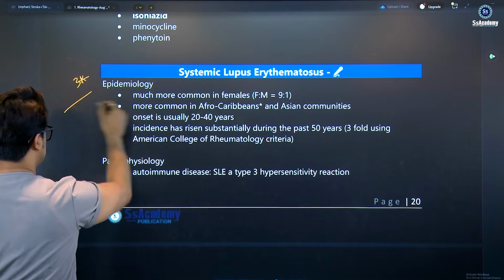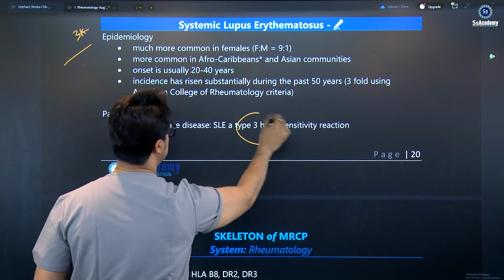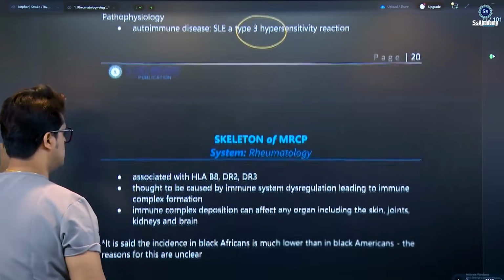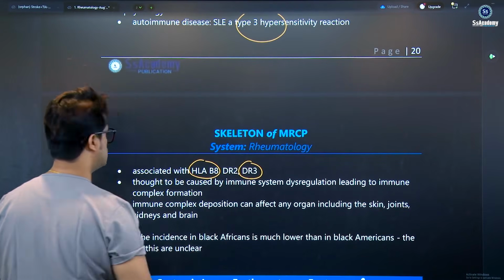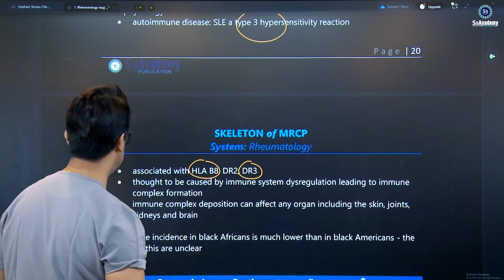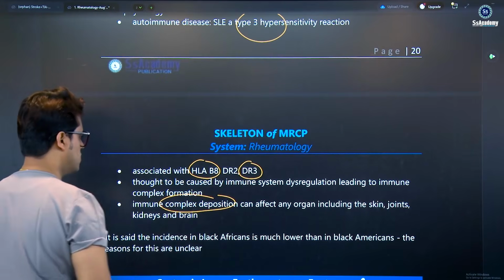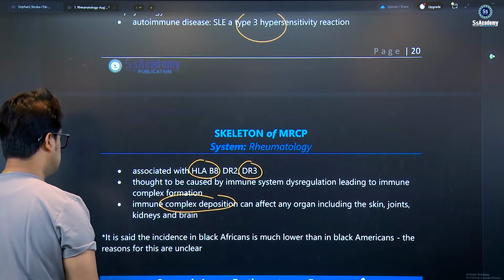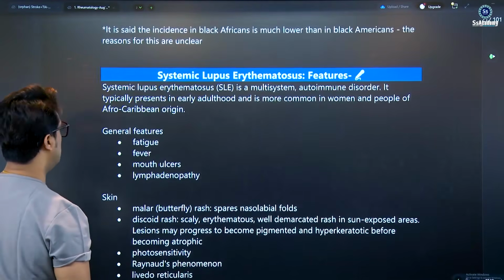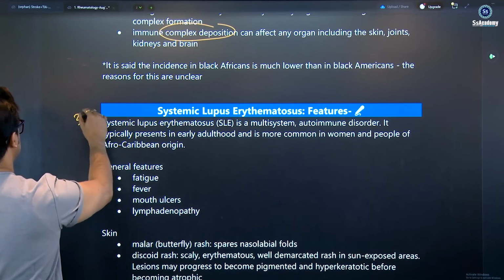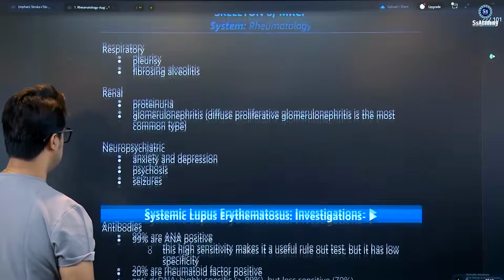The clinical features and pathophysiology are given here. You need to remember SLE is a type 3 hypersensitivity reaction, associated with HLA-B8, DR2 and DR3, thought to be caused by immune system dysregulation leading to immune complexes. Immune complex deposition can affect any organ, including the skin, joints, kidneys and brain. Systemic lupus erythematosus features, once again, are also triple star, basically, and the discussions and lectures will be given to you.